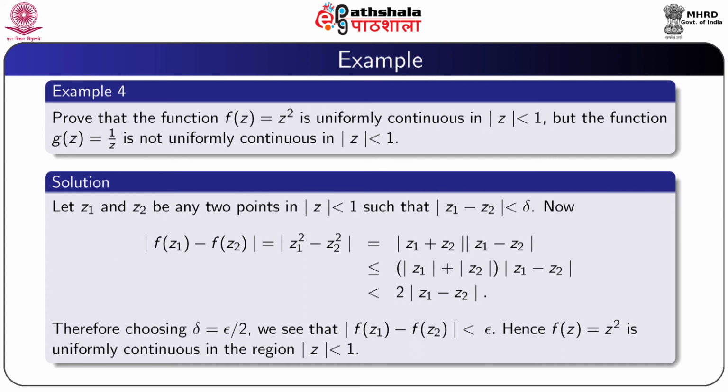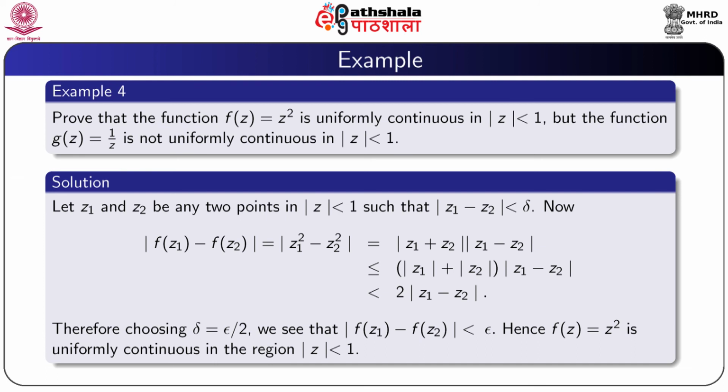We take 2 points z1 and z2 in mod z less than 1 such that modulus z1 minus z2 is less than delta. Now, modulus f(z1) minus f(z2) is equal to modulus z1 square minus z2 square, and that is equal to modulus z1 plus z2 into modulus z1 minus z2, and this is less or equal to modulus z1 plus modulus z2 into modulus z1 minus z2.